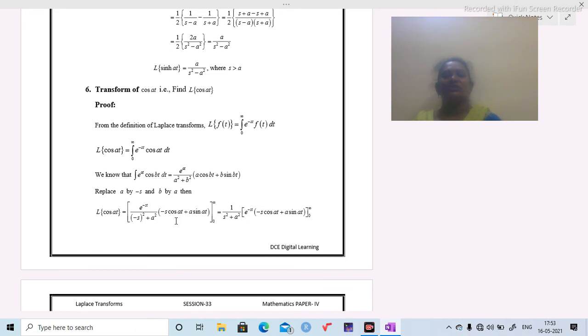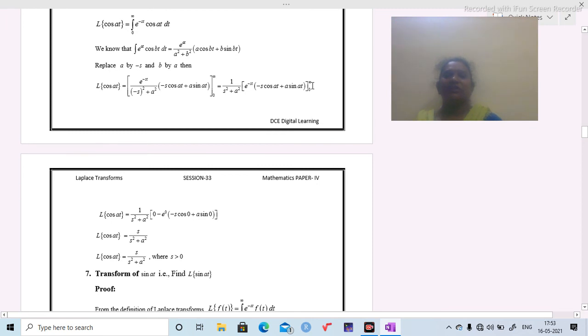Before substituting the limits, we are going to take outside the term which does not contain t, that is 1 by s square plus a square. So the remaining term contains t. So observe, now I am going to substitute the upper limit, that is e power minus infinity. e power minus infinity is 0. 0 into anything is 0. Now the lower limit: minus e power 0 into minus s as it is cos 0 plus a into sin 0.